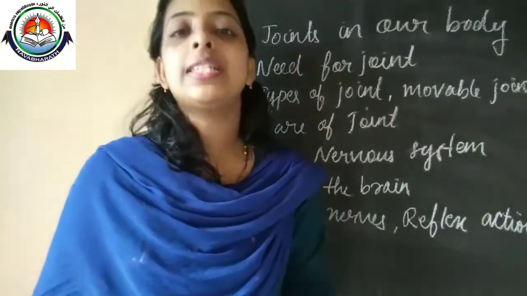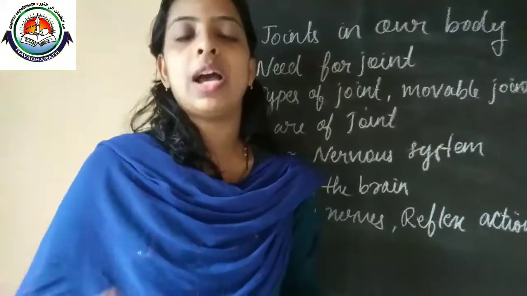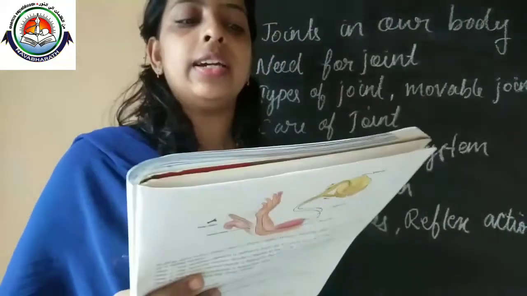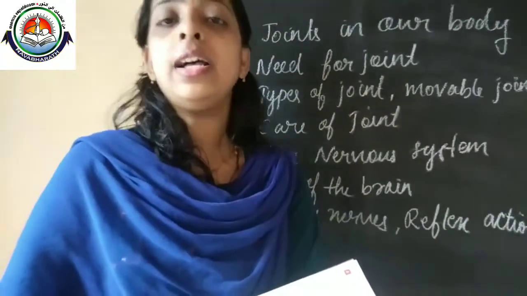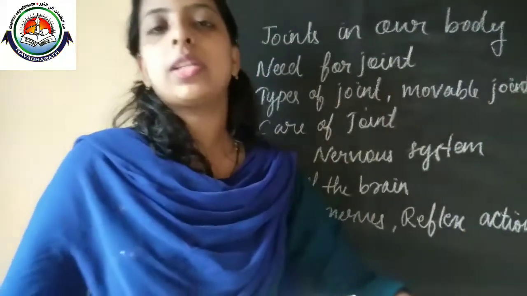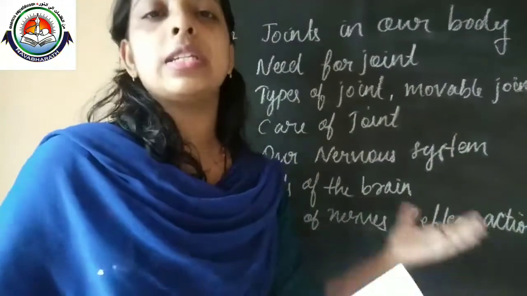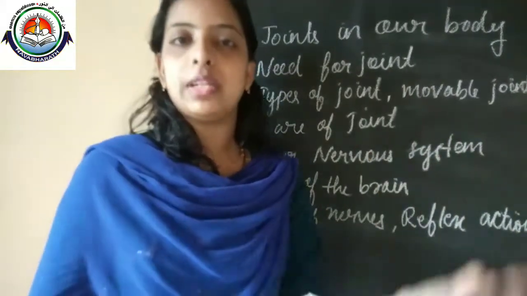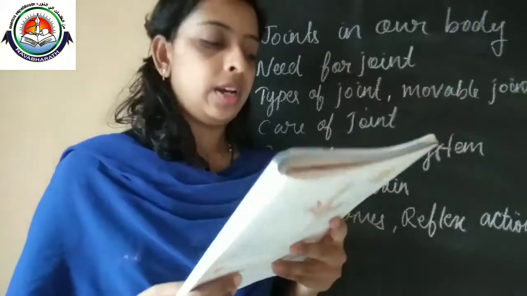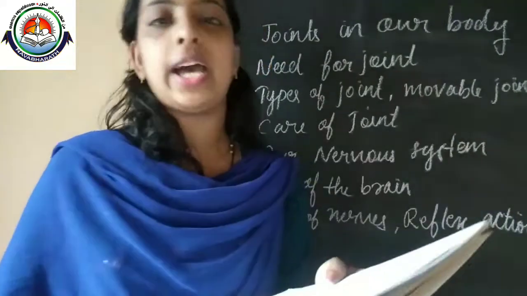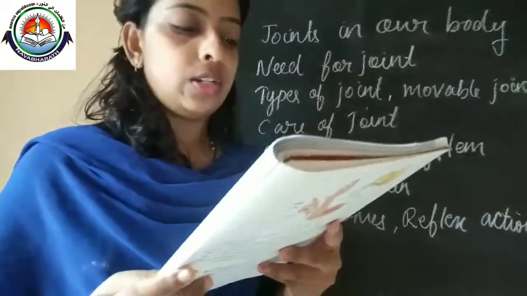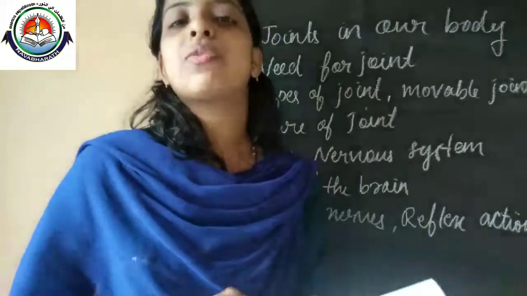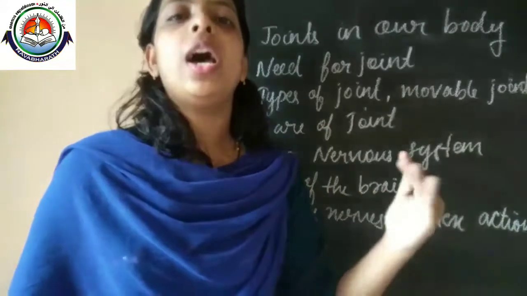Reflex actions are sudden actions that happen very fast and nearly without thinking. Sometimes we respond without thinking, and that is considered a reflex action. For example, blinking of the eyes, withdrawing the hand when we touch a hot object, and watering of the mouth when we see tasty or delicious food. All those things we can consider as reflex actions.